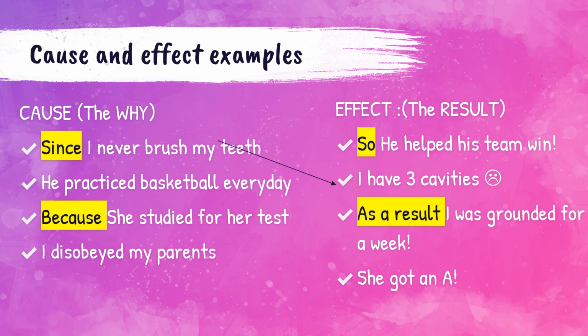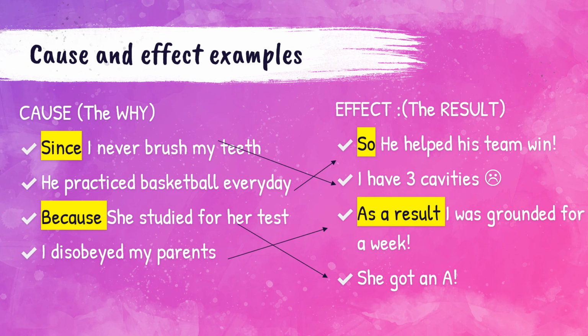You're right. If you never brush your teeth, you might have 3 cavities. What about he practiced basketball every day? What could be the result of somebody practicing basketball every day? Yeah, he could help his team win. Number 3, because she studied for her test, what could be the result? Yeah, she could get an A on her test. But what if I disobey my parents? Well, as a result, I could be grounded for a week.